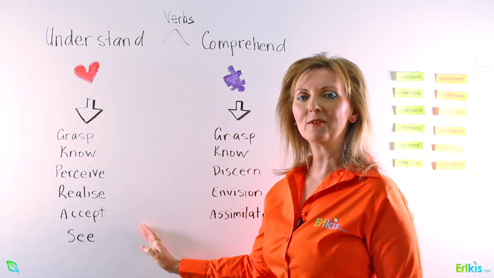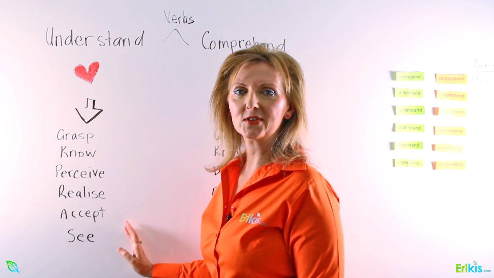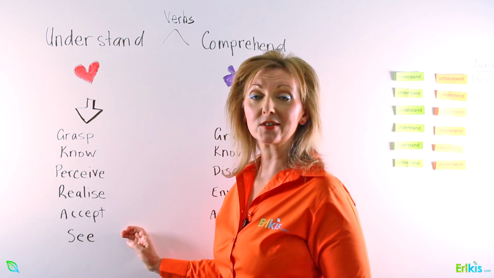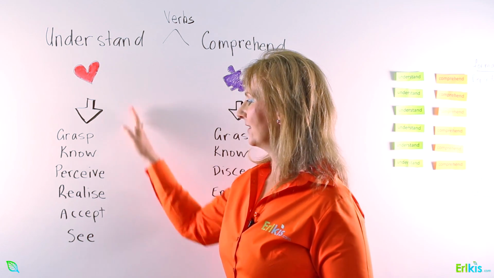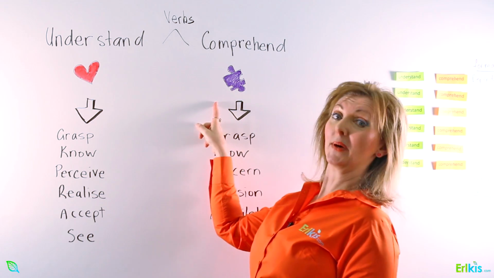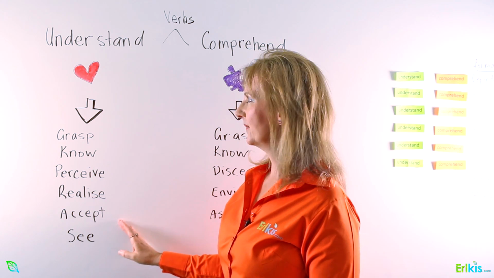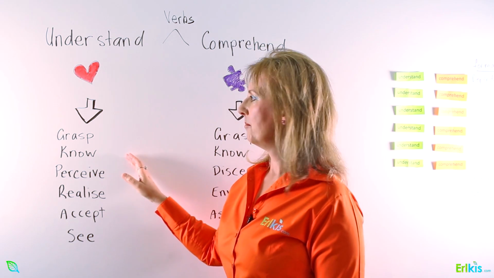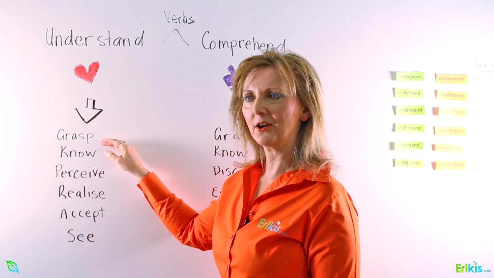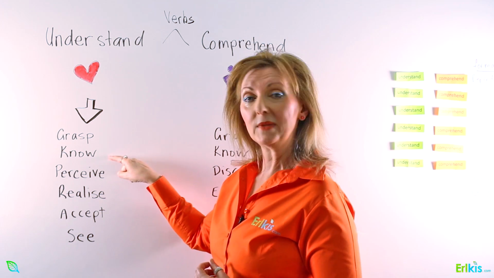So before we look at examples, let's have a look at a group of words that mean the same thing within the English thesaurus. And then I'll explain what the heart means and the puzzle piece. But to begin with, let's have a look at these words. To understand means that we grasp something. I grasp that. It means I get it. It means to know.